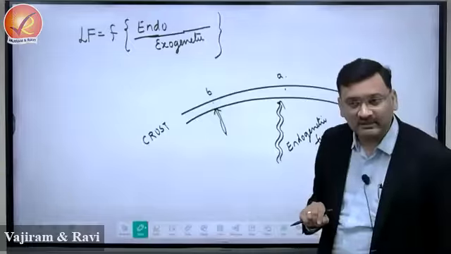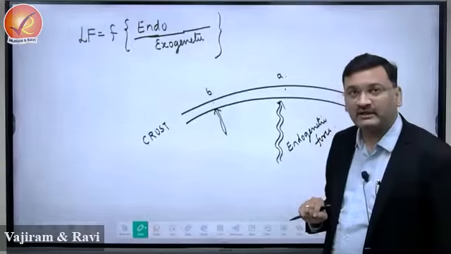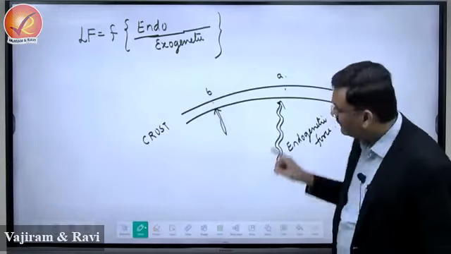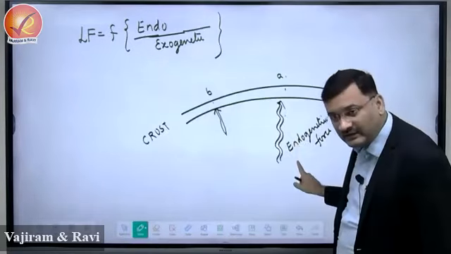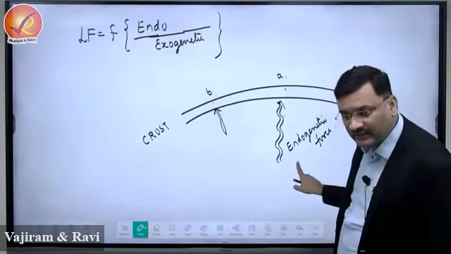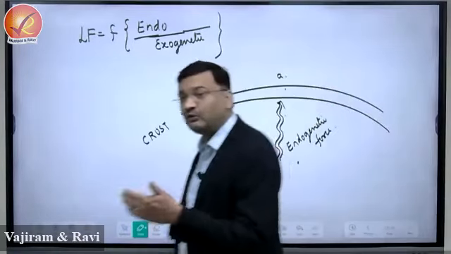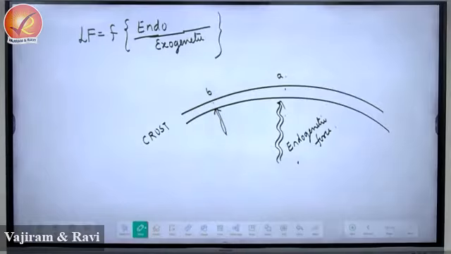What is crustal stability? Crustal stability is determined by what? Frequency and intensity of endogenetic force. More frequent and more intense, what happens? This is unstable, right? Less is the frequency, less is the intensity, this will be more stable.